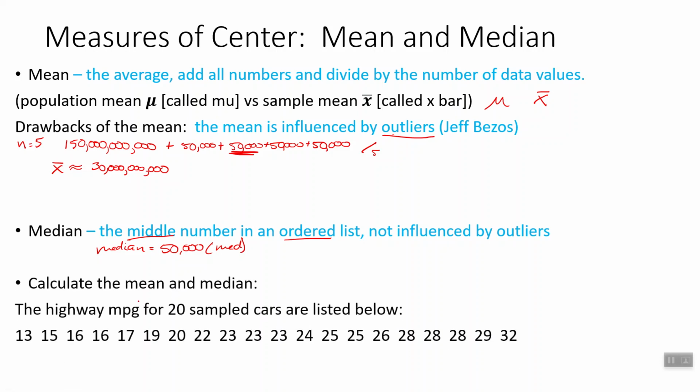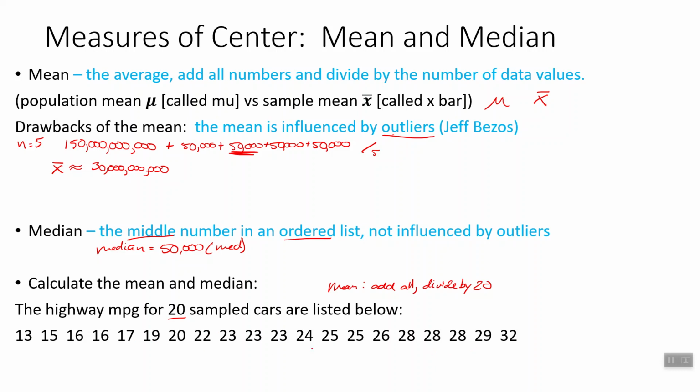All right, so let's calculate the mean and the median here for these highway miles per gallon for 20 sampled cars listed below. If we want to calculate the mean, we're going to add them all and then divide by 20, since we had 20 cars. I'm not going to do that. I've already done that, so I'll show you the answer here in a second. But if you want to add them up and divide, you can see what you get.